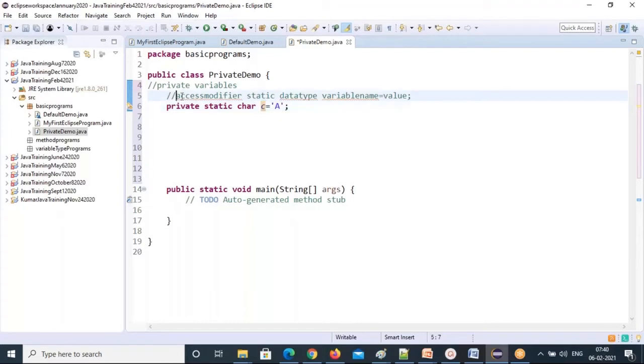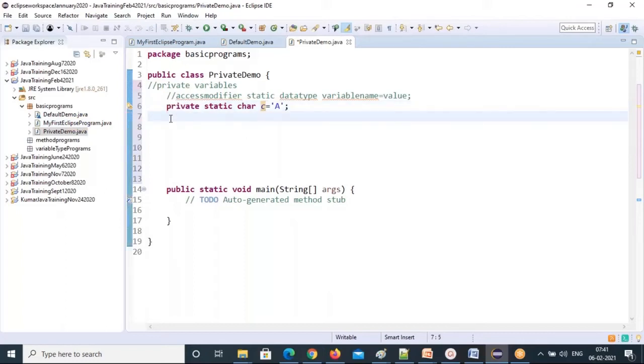So if you remember this syntax, it is easy to analyze what the value is. A is the value you are storing in this c variable. The c data type is a character. So c is a static variable and the access modifier is private. That means c is restricted completely to this class only. You cannot use this c outside the class, in the same package also. It is not going to be visible. Who is stopping that? This private keyword.